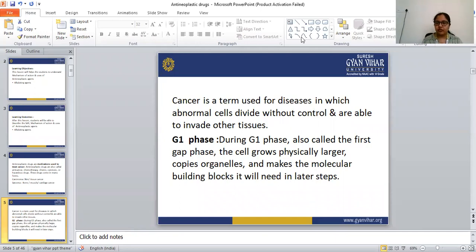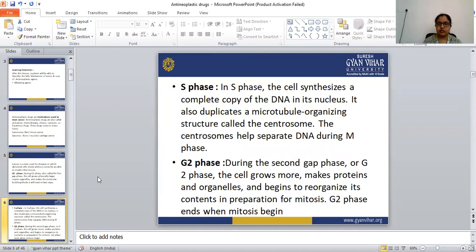So in the G1 phase, the cells prepare for the synthesis of the DNA. Next is the S phase. In the G1 phase the cells prepare for DNA synthesis, and the S phase we can call the synthesis phase or synthetic phase.